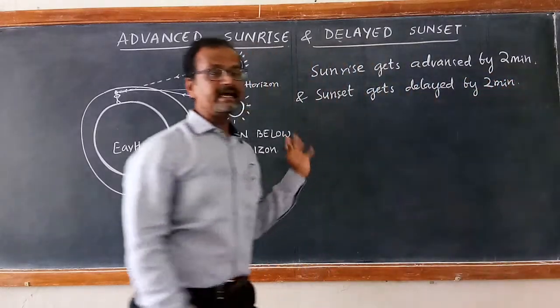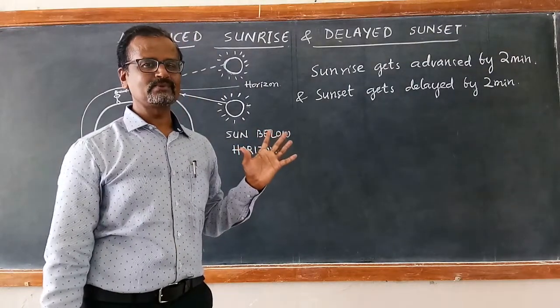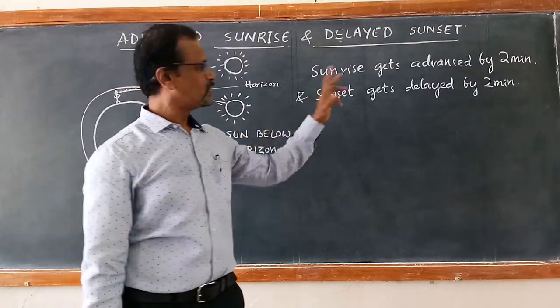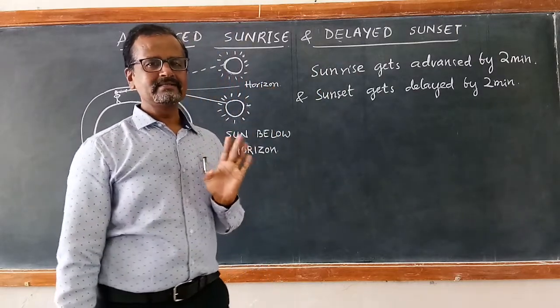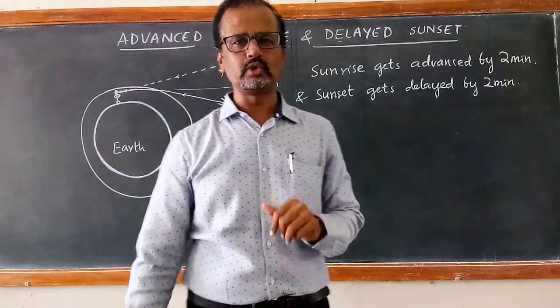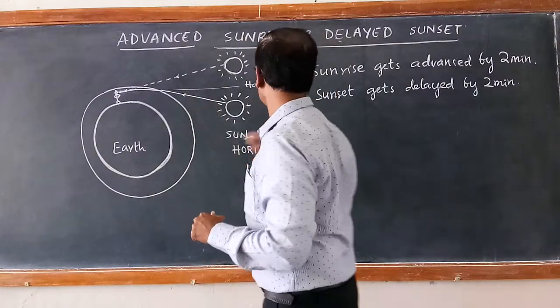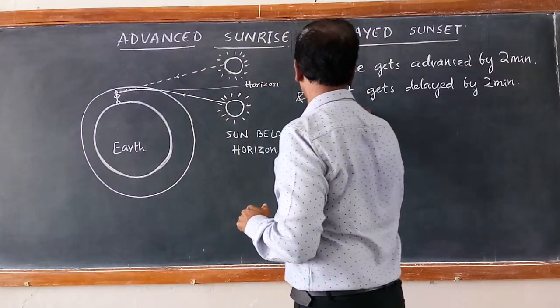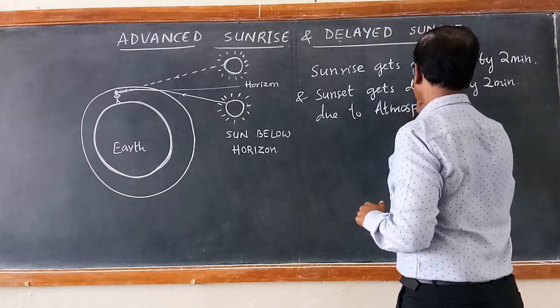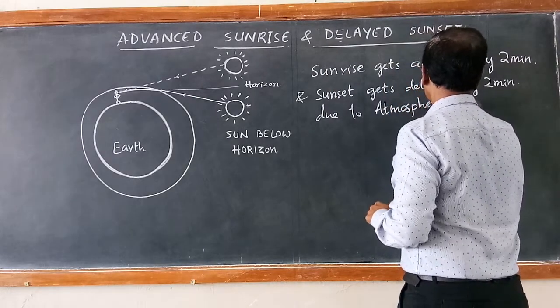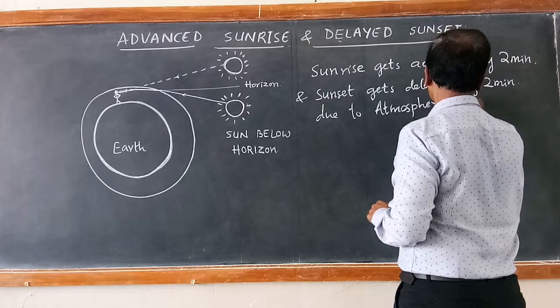So the total delay in the whole daytime becomes 2 plus 2, 4 minutes in the whole day. So how is this? It is again due to atmospheric refraction.